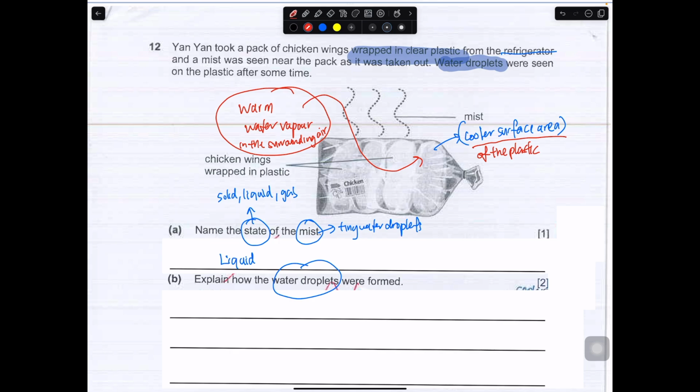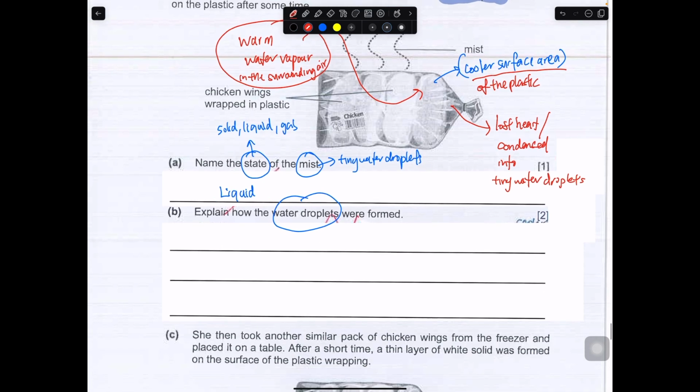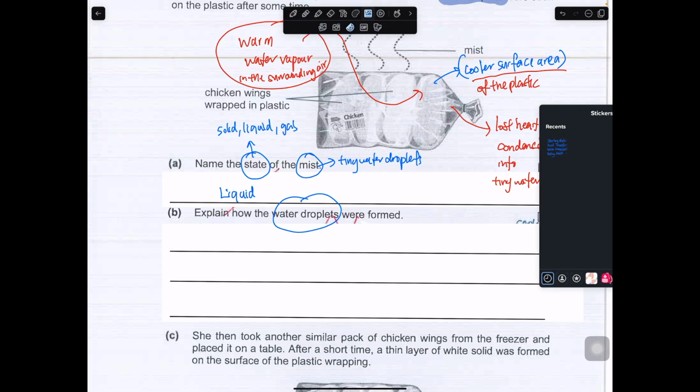Okay, so try to use the word that has been given. Since they give you this surface, you try to use this. And it must have, after they came into contact, lose heat and condense into tiny water droplets. So this is one way that I will do it. Use this one.